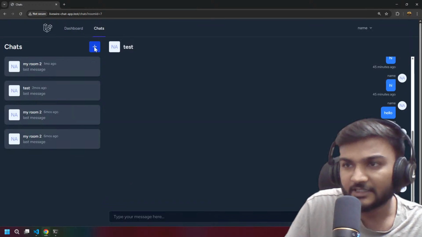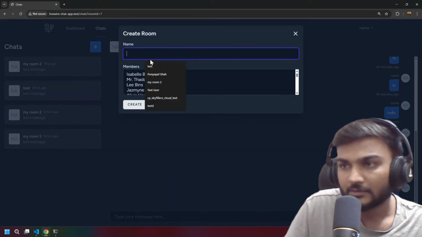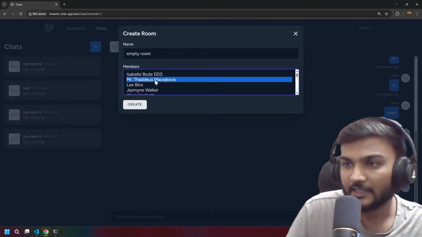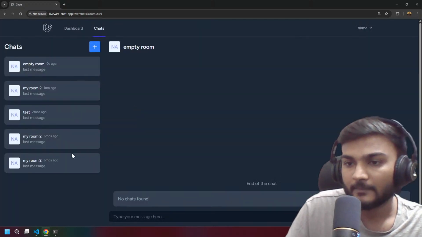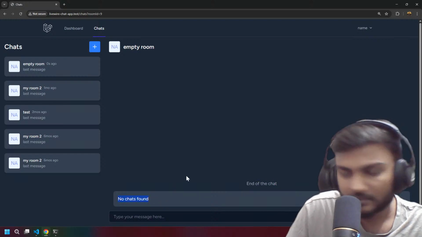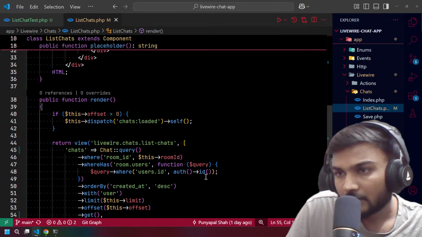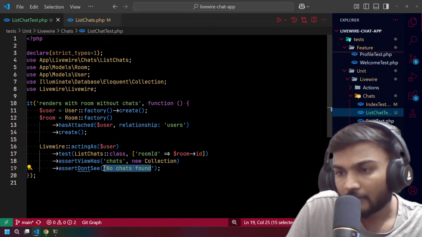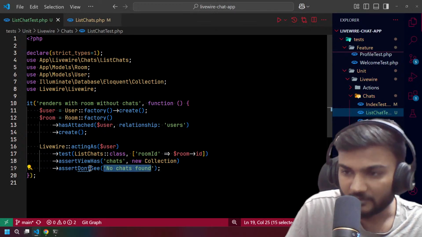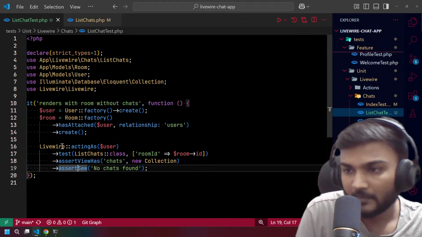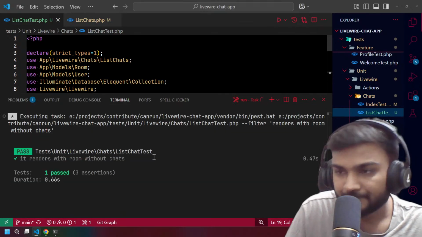So let's create a new, empty room, so we can check if this empty room shows, yeah, no chats found is there. So we are missing something. Oh, okay, got it. We are testing in a wrong way. So this is going to pass now. Yeah, it passes.